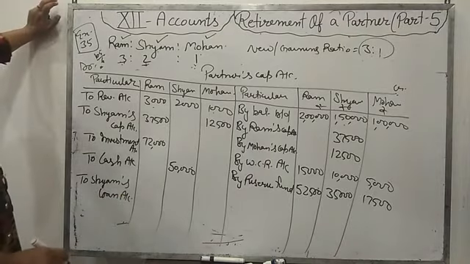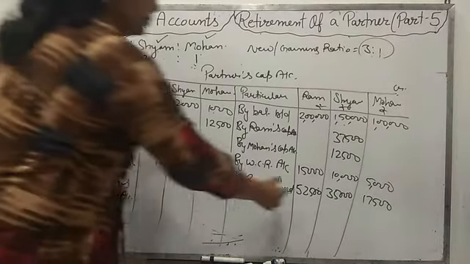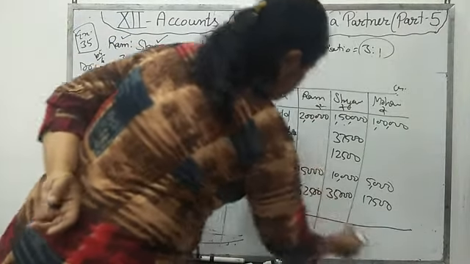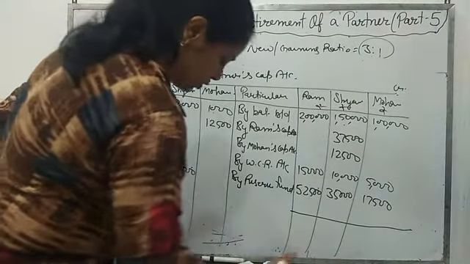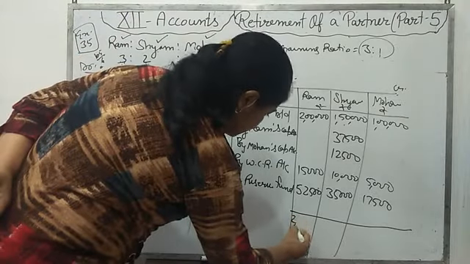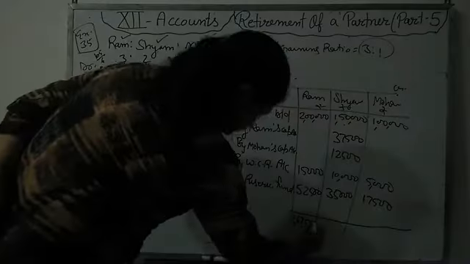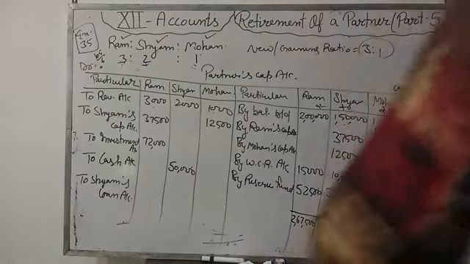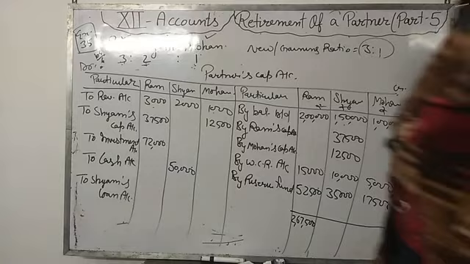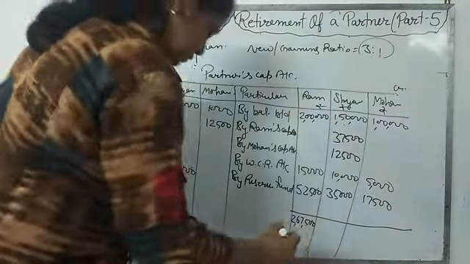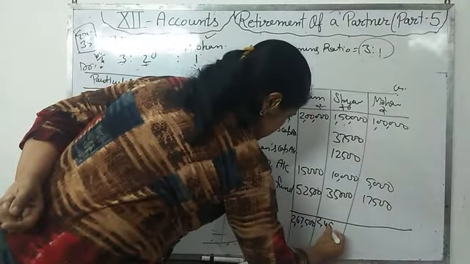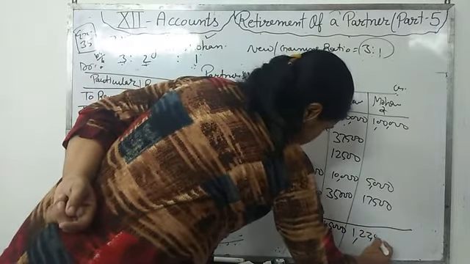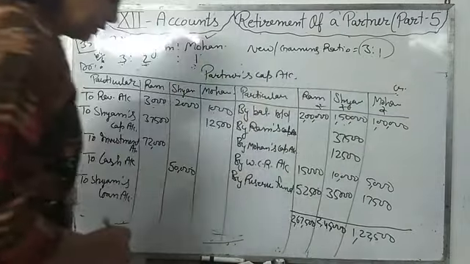How much will it remain? Total of all the columns. Here it will come 2,67,500, two lakh 45,000, 1,22,500.